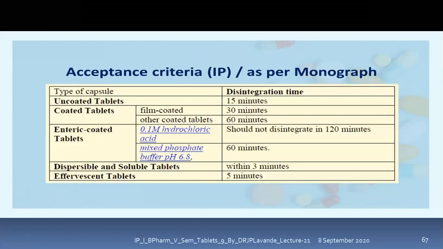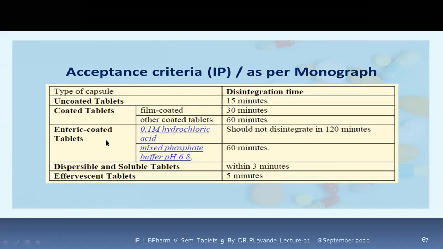Now here are the acceptance criteria and the specifications as per the monograph for different types of tablet. Let's say for example, if the tablet is an uncoated one, how much time should it take to disintegrate? For uncoated tablets, it should disintegrate within 15 minutes. If the tablet is of coated type, and if it is a film coated one, maximum time it should take is 30 minutes. If it is another coated tablet, then it should take 60 minutes.